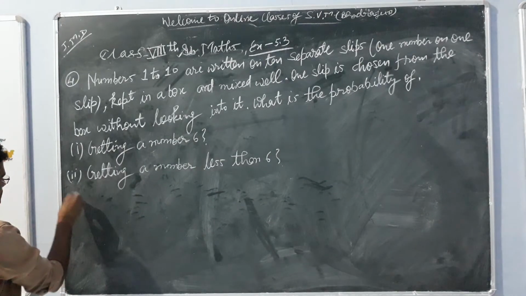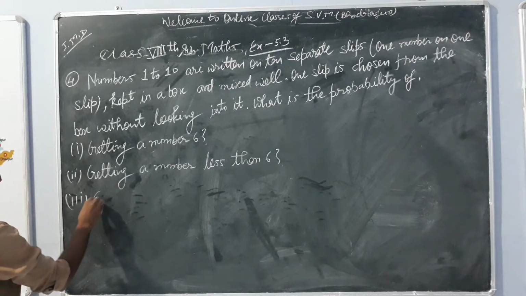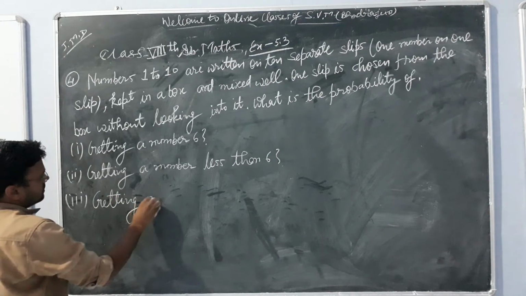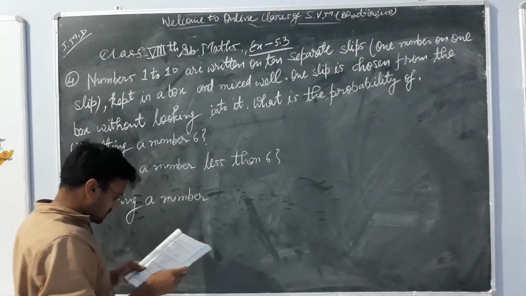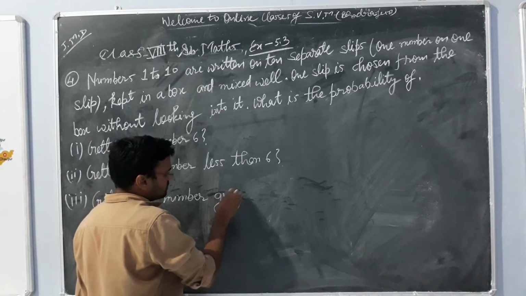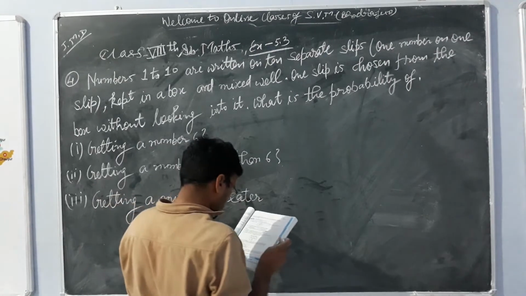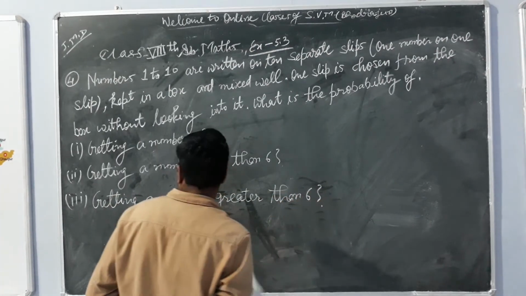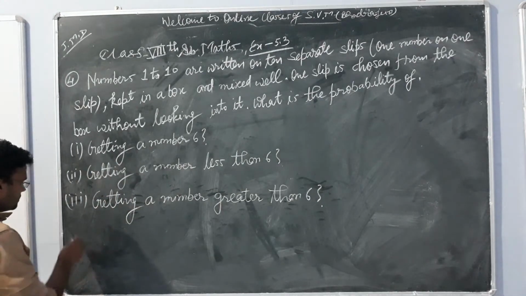Okay, third one is what? Third one is getting a number greater than 6.